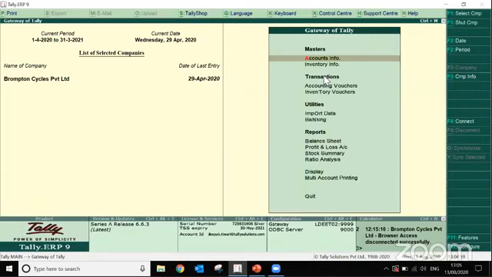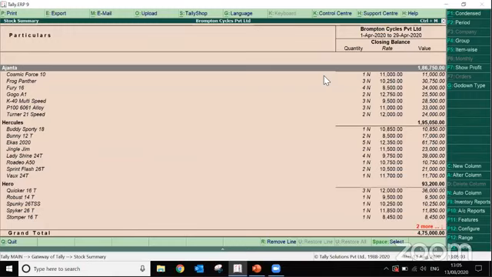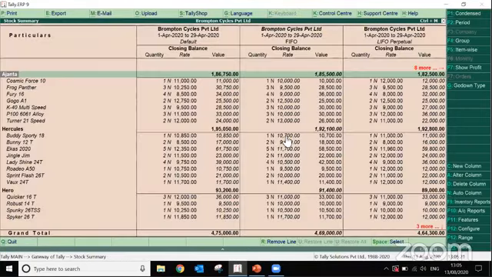So let's say I'm accessing the stock summary, and here it is coming on the average basis. Now I want to see the report in all possible valuation methods. So what I'll do, I'll just click on Auto Column, and here I'll select stock valuation methods. So what happened?